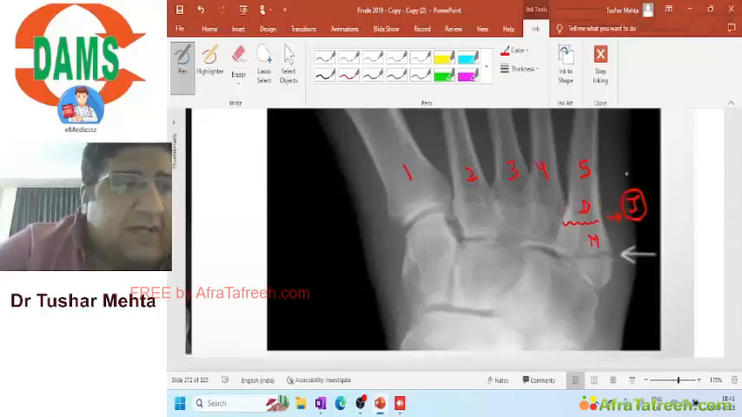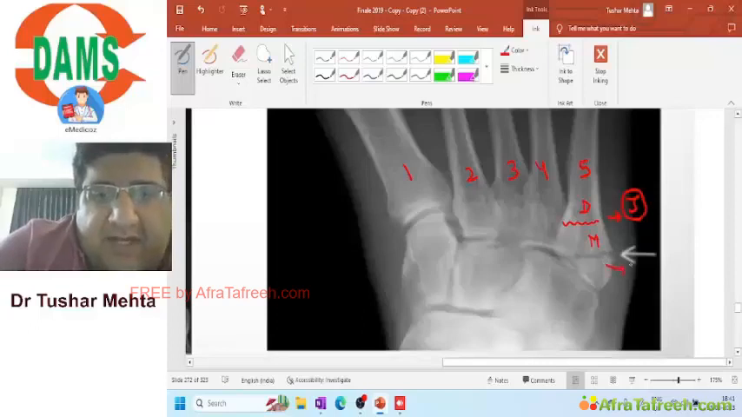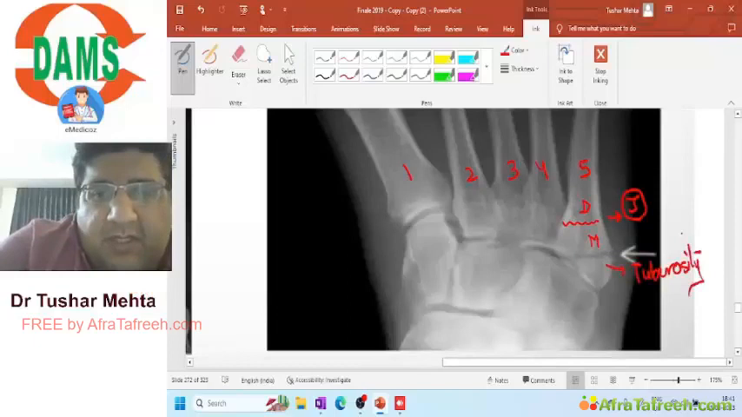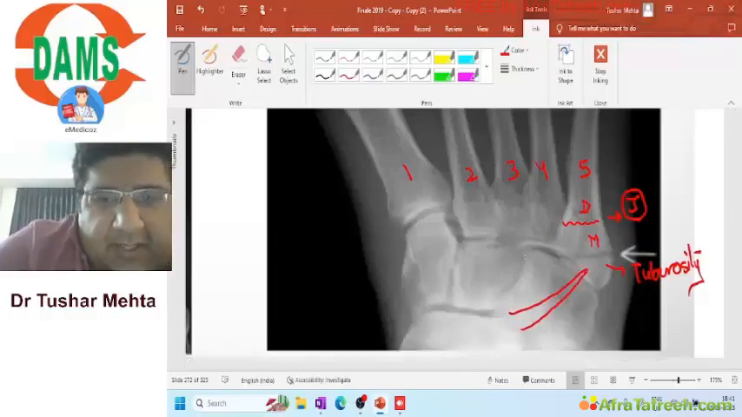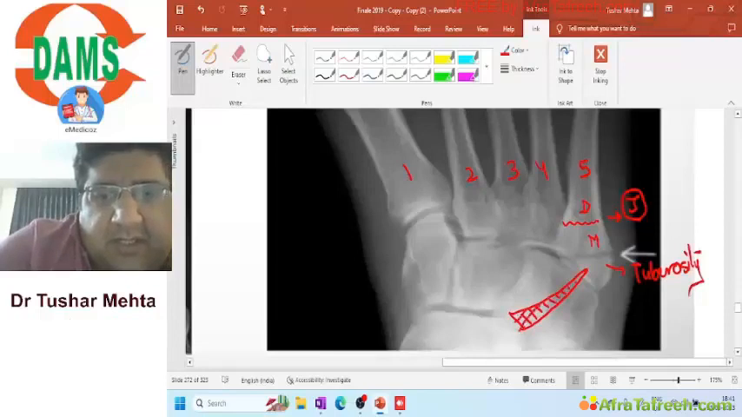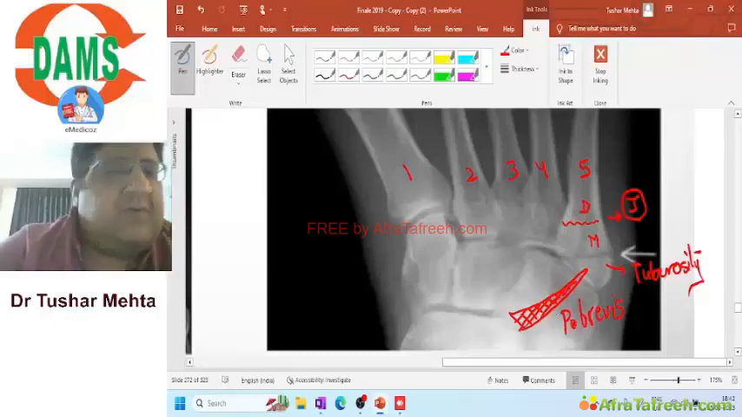Now I have a fracture line which is slightly proximal, and basically this fracture line is involving this tuberosity or tubercle at the base of the fifth metatarsal. And I want to tell you something very important and interesting, that there is a tendon which goes and gets inserted over there. That tendon is what is called peroneus brevis.